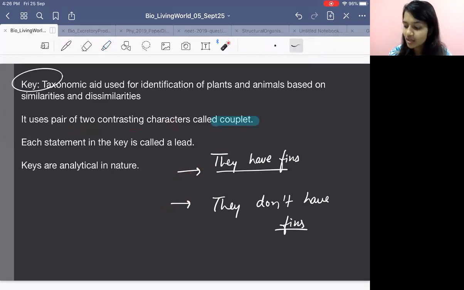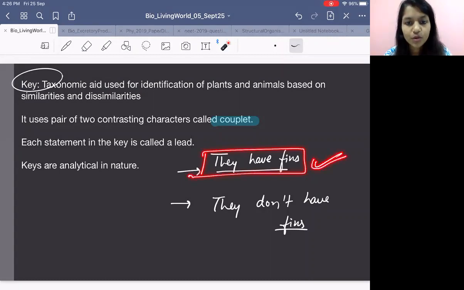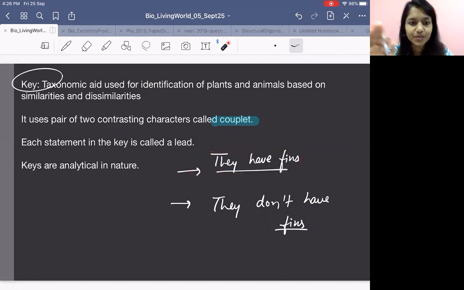So suppose they have fins. What did you find out? They have fins. So what will you do? You will select it. What if they don't have fins? You will reject it. You will say that no, it does not belong to fish.